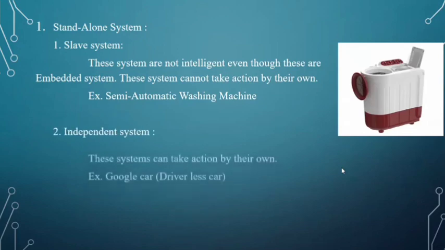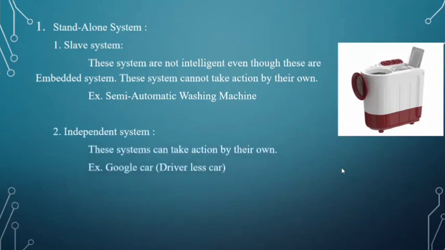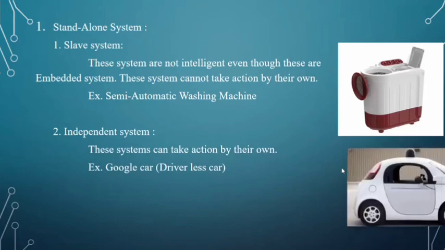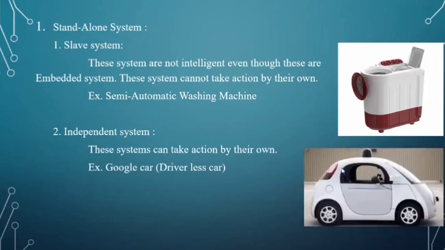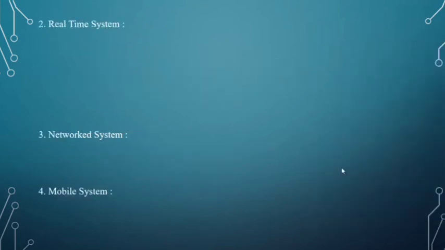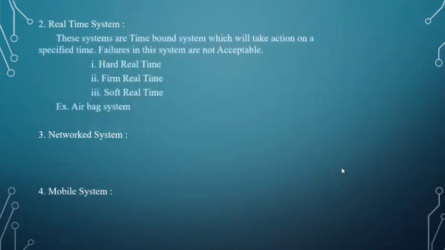Second is the independent system. These systems can take action on their own. Example, the Google car, which is a driverless car. It can drive by itself without any driver or human. Next, real-time systems. These systems are time-bound systems which will take action at a specified time.